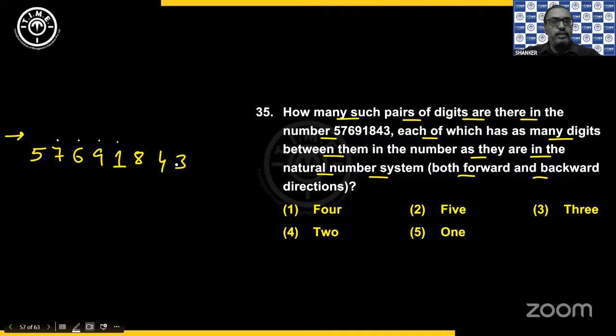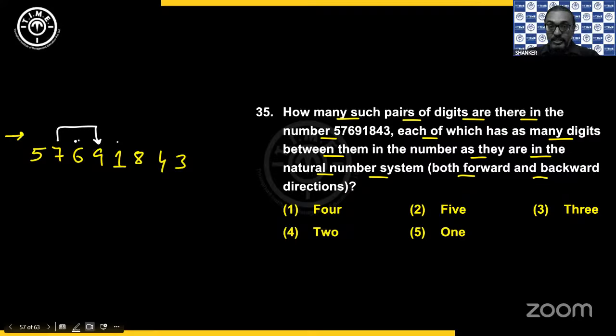If you are getting it, then that is my answer. But with 5, I don't have anything. Then with 7, 8, 9, see, 7 and 9 is one pair, because in the natural numbers, between 7 and 9 you have 8, one number. Here, between 7 and 9, you have 6, one number. The numbers should match. You don't have to match the exact digit. Count the natural numbers from whichever number you have, then you will get your answer.